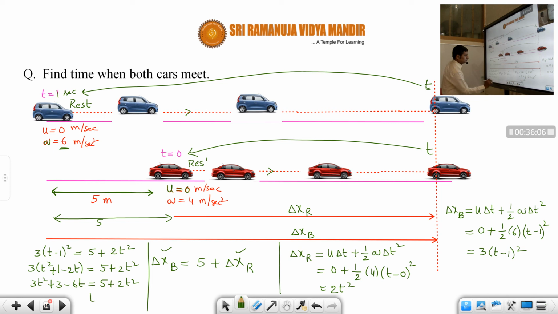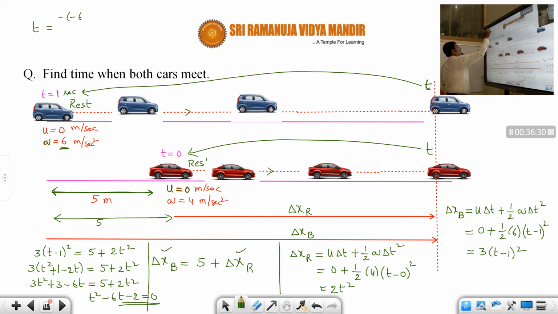So 3t square minus 2t square will be t square, minus 6t, 3 minus 5 minus 2 is equal to 0. So this is the quadratic equation. If you solve that equation, you will get the roots as t is equal to minus b plus or minus root over b square minus 4ac by 2a.